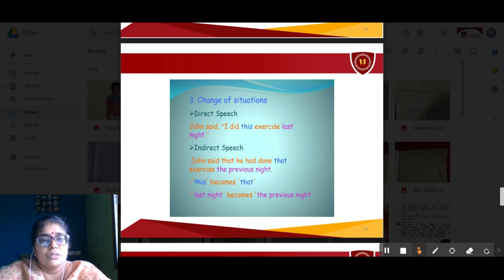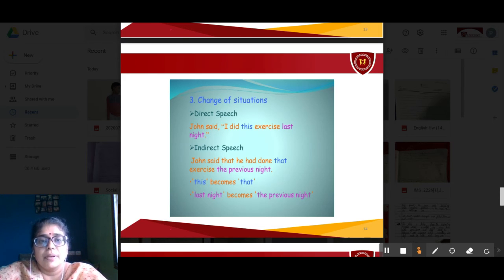How can we write this into indirect speech? John said. See the difference, children. John said. There is no comma nor the inverted quotations. John said that he had done. Did is changed to he had done that exercise. This changed to that. Exercise remains the same. Last night is changed to the previous night.